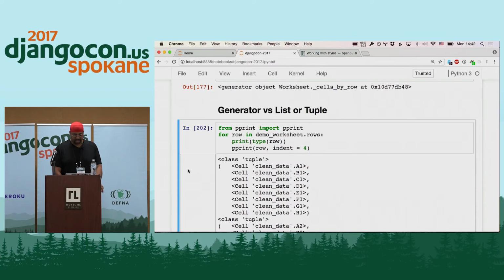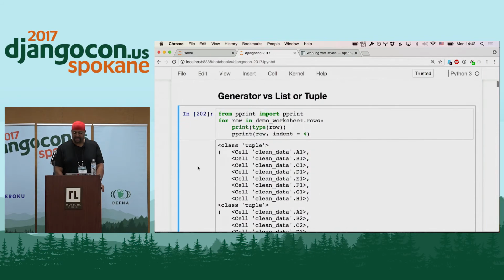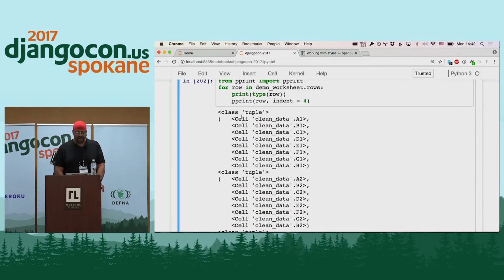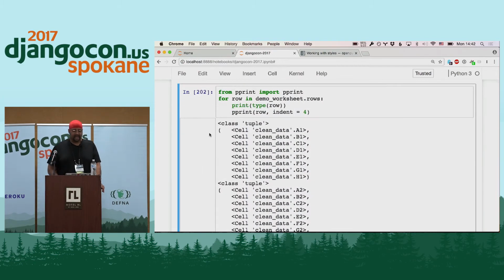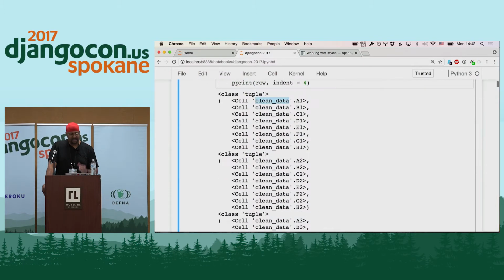So when you print out this generator object again, for row in demo.worksheet.rows, I want to see what these rows are like. You'll notice that I've also got it printing the type. You've got a generator object, but each object it returns is a tuple of cells. So you've got cell clean data A1, clean data A2, so cell A1, cell B1, cell C1 of this clean data worksheet. A1, B1, C1 correspond to the first row, and then the next one goes to the second row, and so on and so forth.